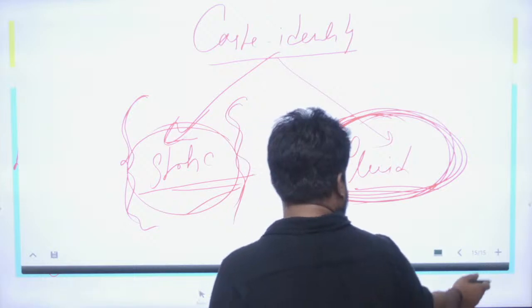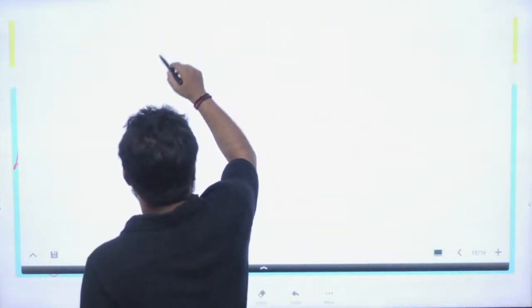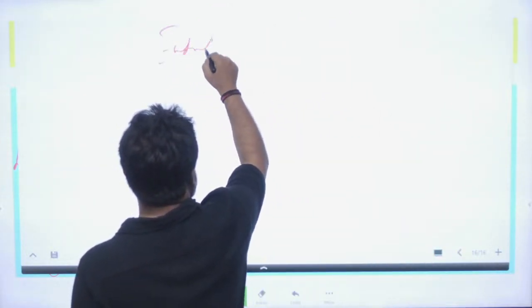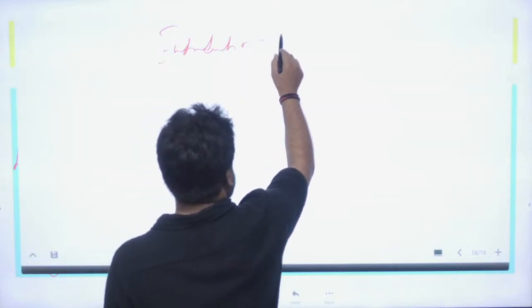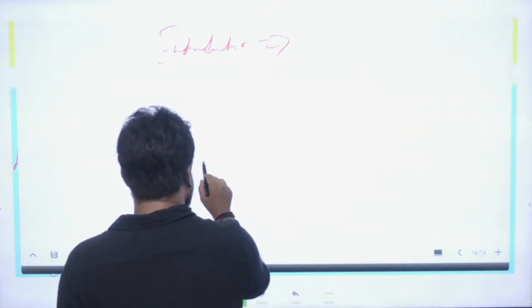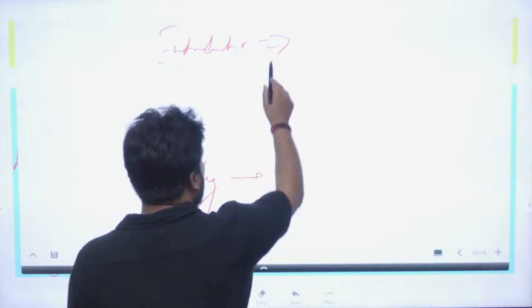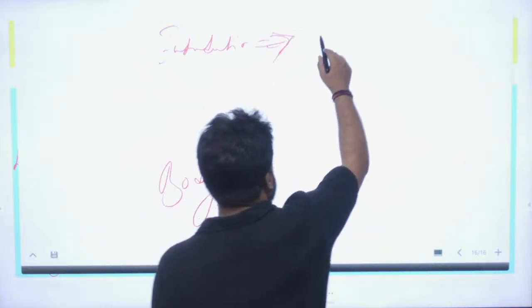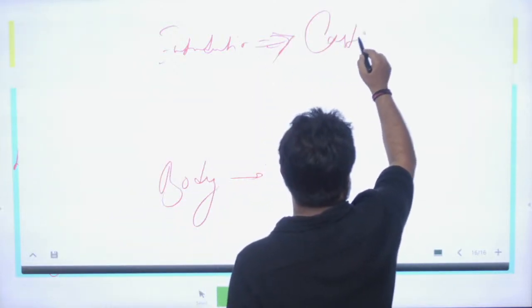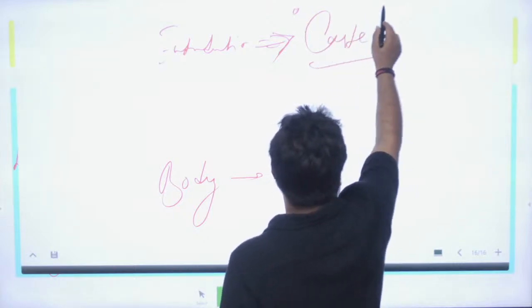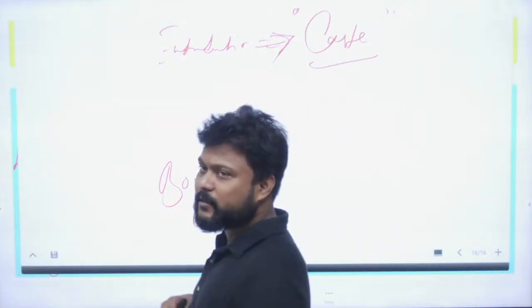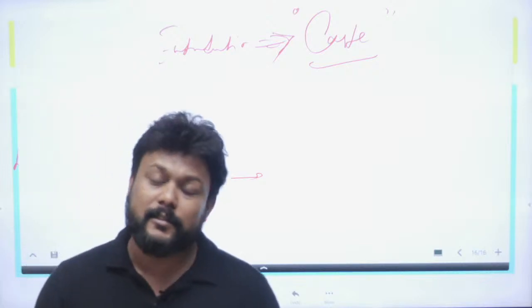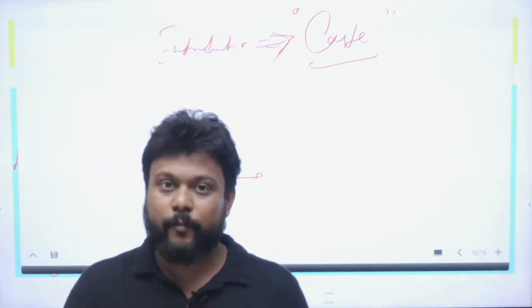So again we have to decide the introduction part, introduction and the body. In the introduction you have to give the idea of what the caste system or caste is exactly. Fine, caste is a system which is based on the idea of purity and pollution.